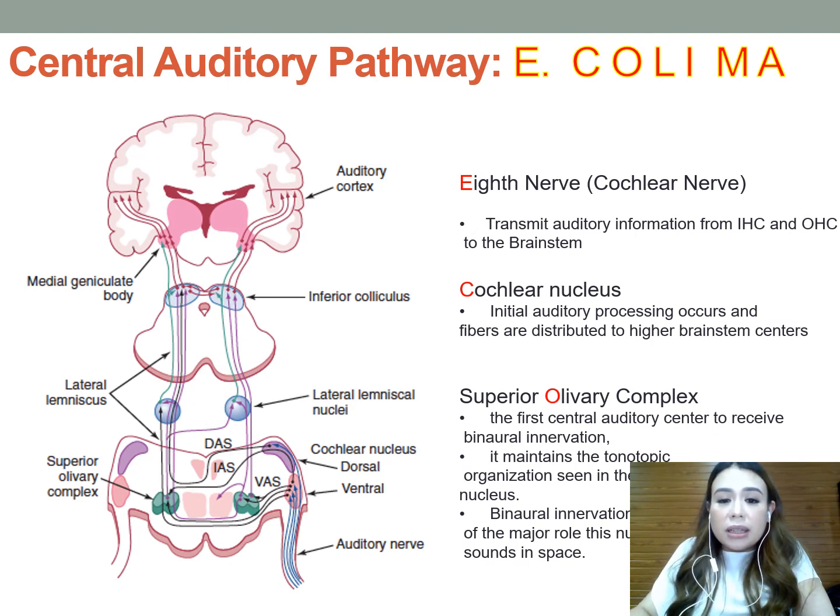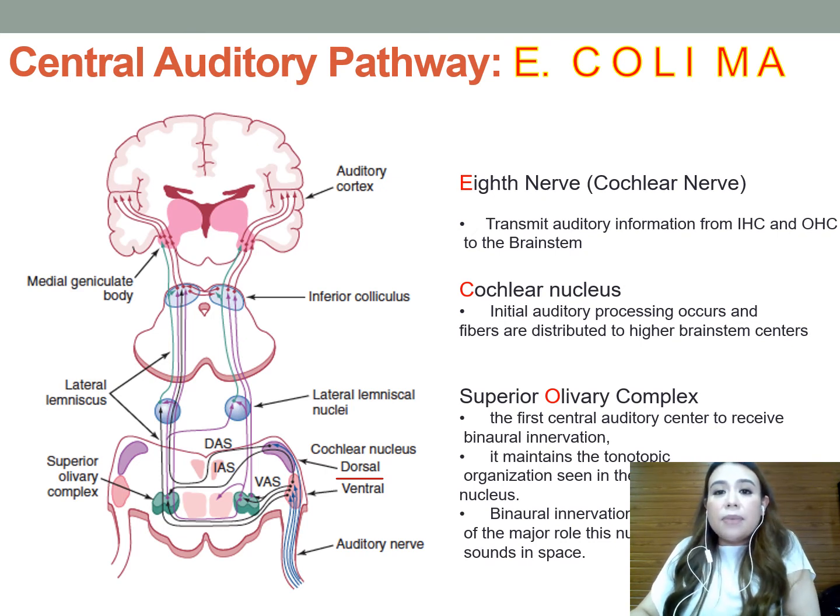So you have a dorsal and ventral. The dorsal cochlear nucleus is typically laminar in organization and is more akin to the structure of the cerebellum than to the other brainstem nuclei. It is less robust in humans than in other mammals, which typically have mobile pinna, and the dorsal cochlear nucleus may play a role in orienting to a sound source.